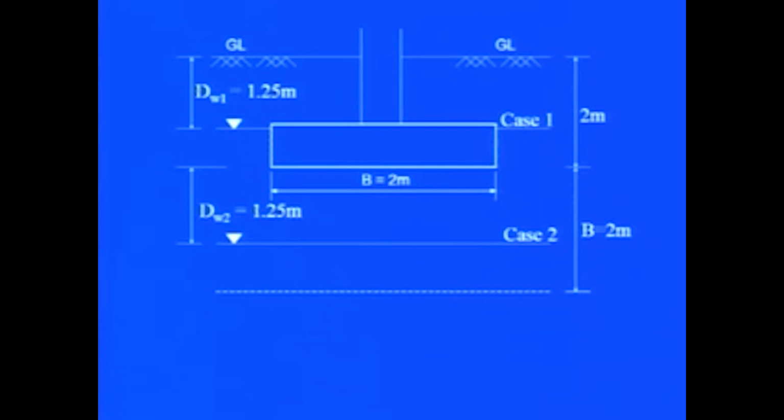Now, this is the sketch for the description here. Now, here there are two cases. When the water table is above the foundation, dW1 is 1.25 meter. In another case, the water table is below the foundation, dW2 is 1.25 meter below the base level of the foundation. So, this is case 1, this is case 2.